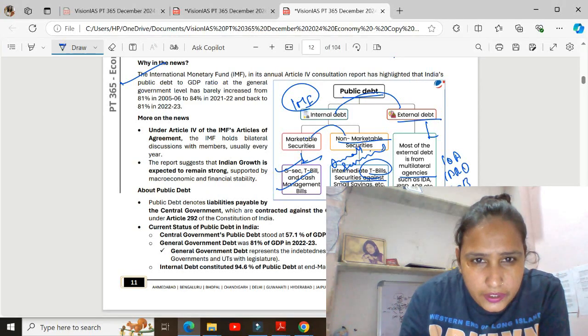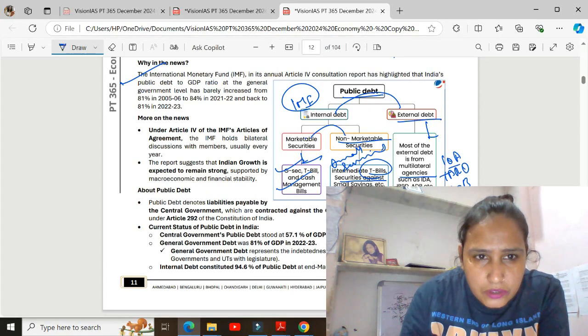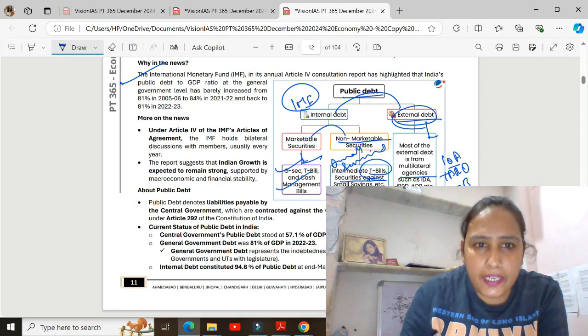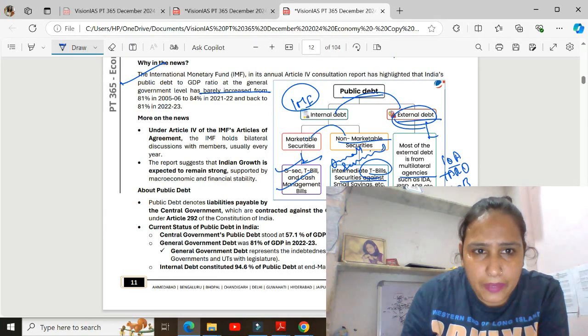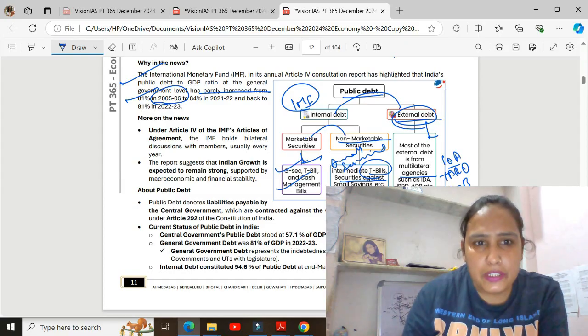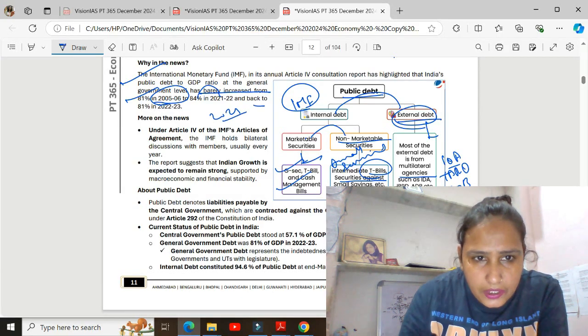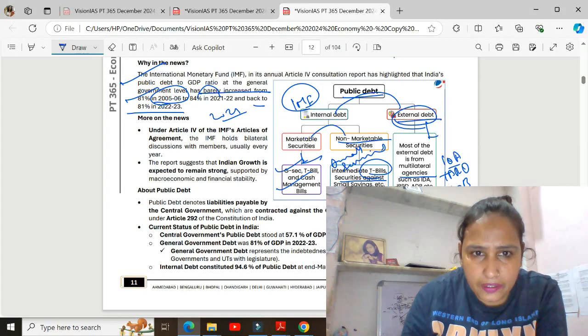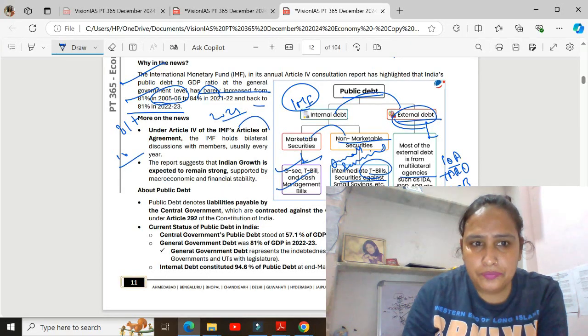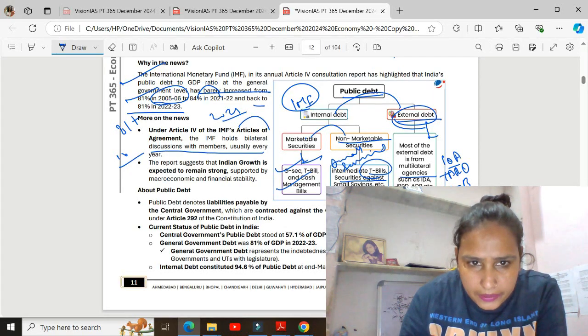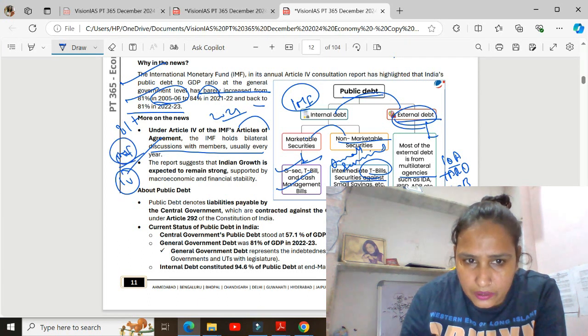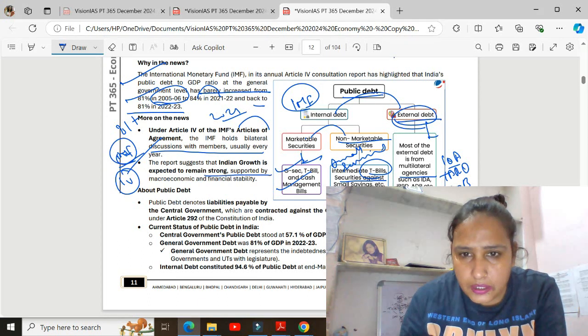They are providing loans to India, that is known as the external debt. It increased to almost 81% in 2005, 84% in 2021, and back to 81%. Now presently it is 81%. Under Article 4 of the IMF, bilateral discussions are held, and Indian growth is expected to remain strong.